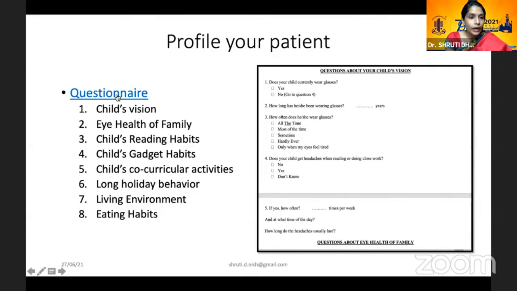Now, I hope I am able to open this sample. Yeah, so this is the questionnaire sample that we generally share with the parents. It's a 30-point questionnaire where we ask what kind of work the child does, what the gadget work of the child is, how long they do it on weekdays and weekends, and so on and so forth. So that's how the questionnaire is dealt with.